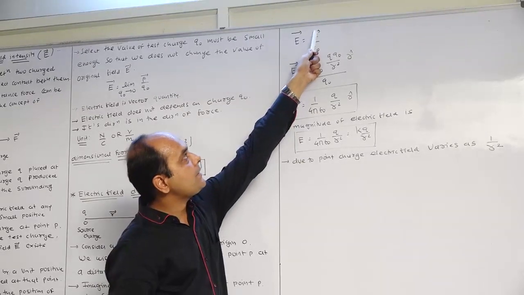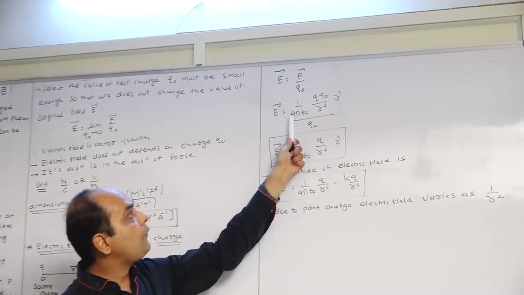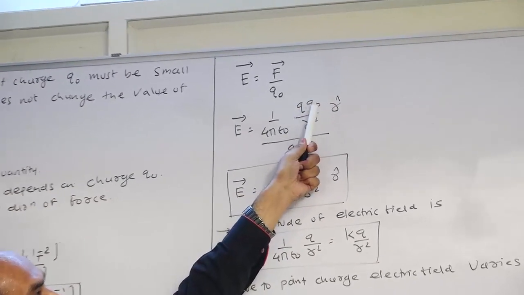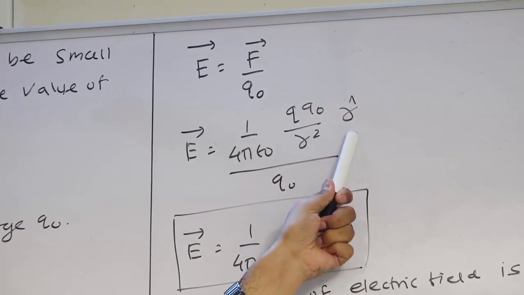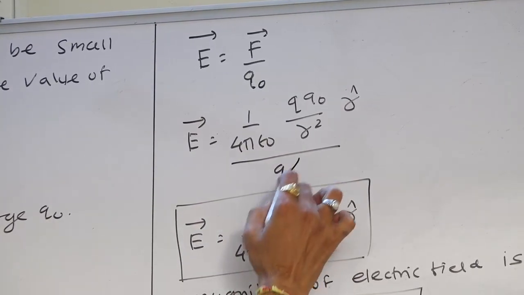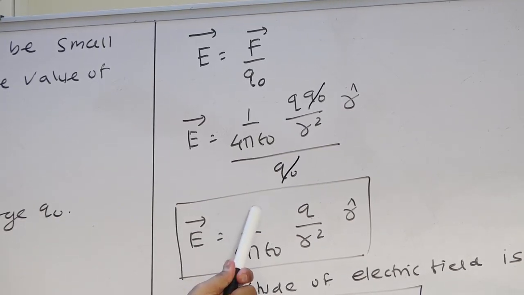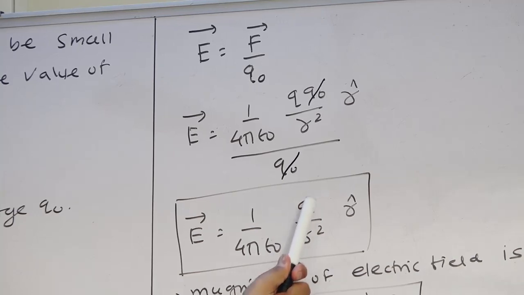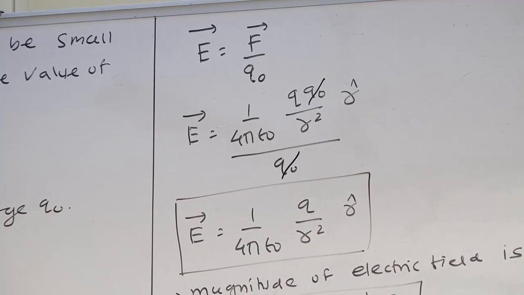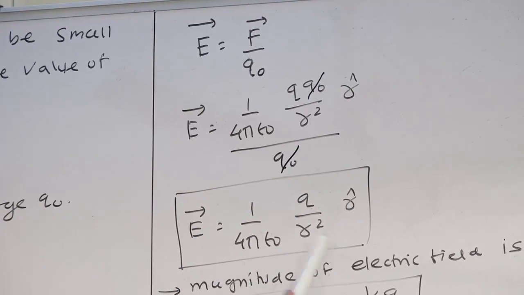So please write down the equation of F. Now the equation of F can be given by 1 upon 4 pi epsilon 0 Q into Q0 by r square into r cap divided by Q0. Now student, this Q0 is going to what? Cancel. So now the remaining step can be given by, that is E is equal to 1 upon 4 pi epsilon 0 Q by r square into r cap. Fine, it is a vector form of the electric field.